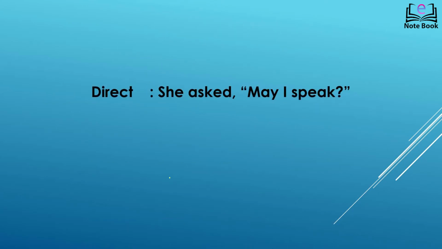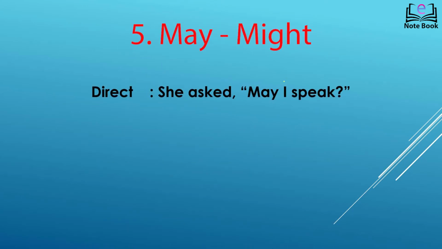Next is, she asked, may I speak? The most common misconception is that we think that in indirect form, may should be changed to might. Please remember that if the use of may is in seeking permission, then in the indirect form it is used as could.